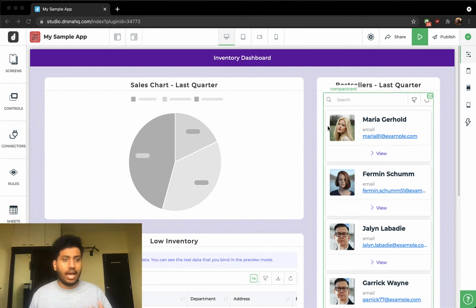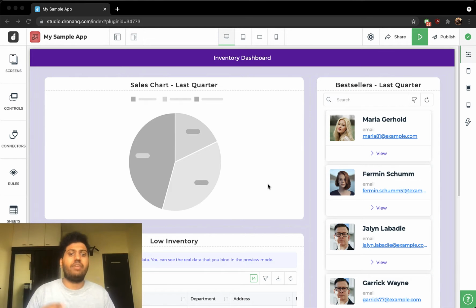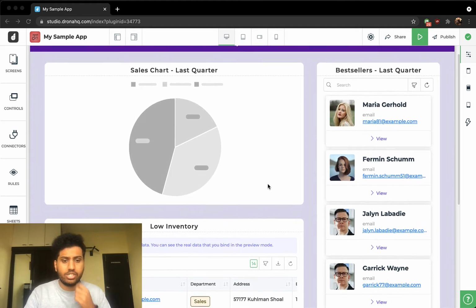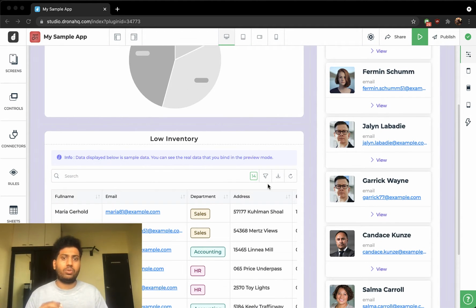I already have a simple app set up here. It's an inventory dashboard kind of thing to manage your items. You can see your sales chart, you can see your bestsellers, and you can view individual items and reorder them. So let me explain how to use events in this scenario to make the whole experience a lot more awesome. Let's dive right into it.